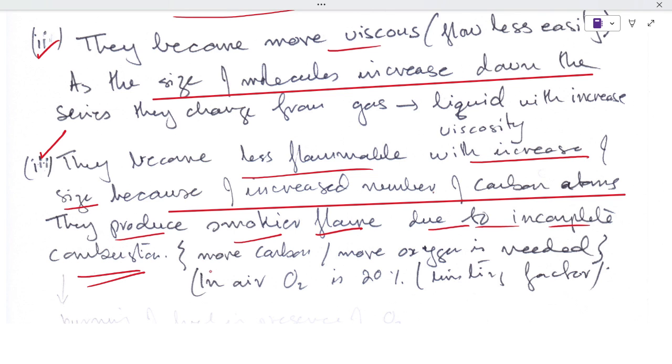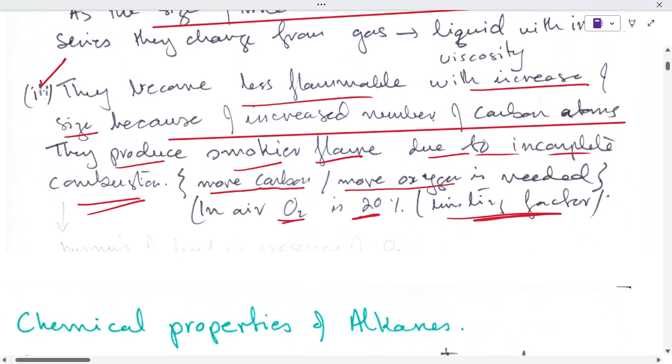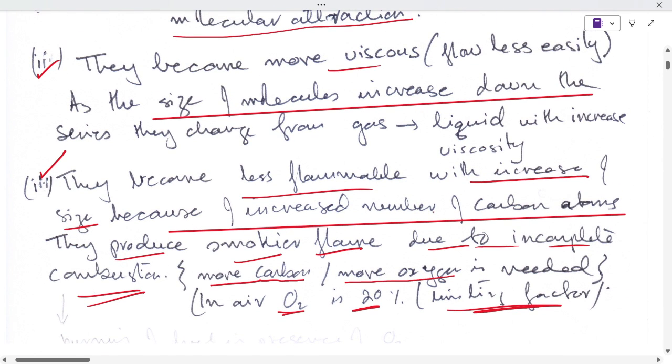As the carbon atoms increase in a molecule, it needs more and more oxygen, whereas in air, oxygen is 20%, so it becomes a limiting factor. And the smoke which comes out from the flame is actually the unburnt carbon.